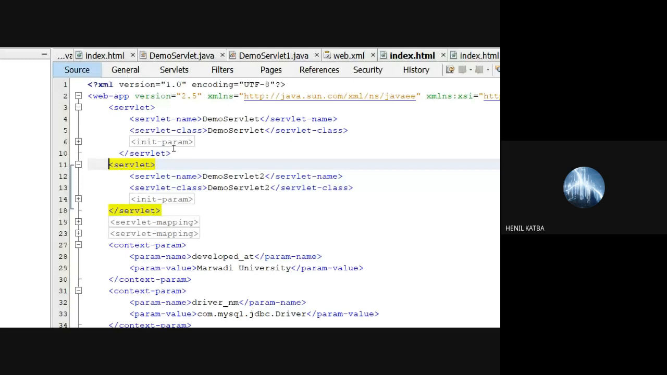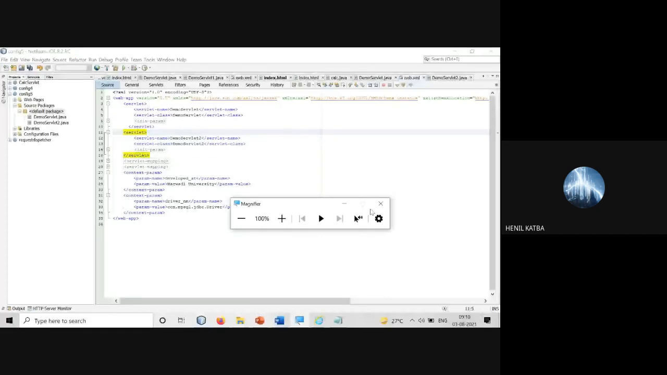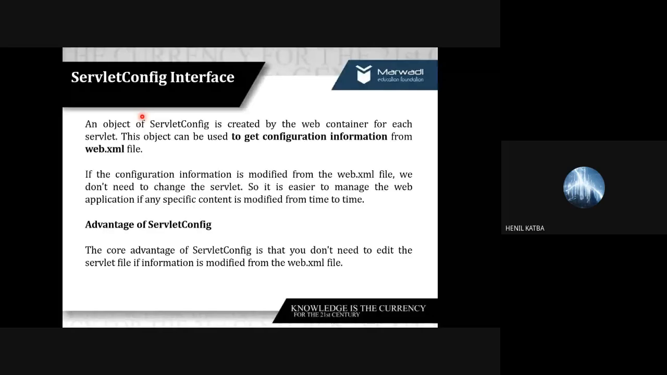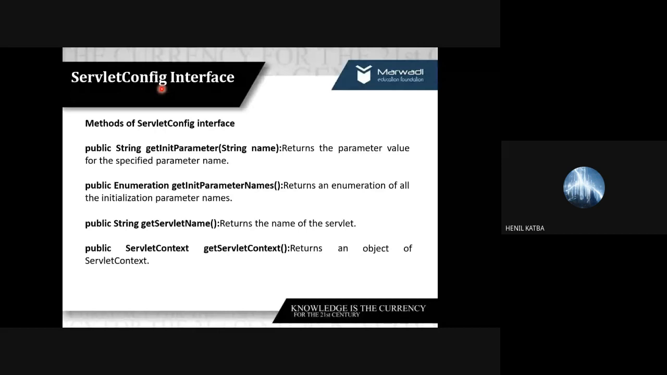Now, to access this, we have two interfaces, servlet context and servlet config. The object of servlet config, created by your web container, allows you to get the information from web.xml. This is specifically for config parameter or init parameter. The major advantage is if the information is changed, we just change web.xml, no need to change the servlet. This gives you the maintenance advantage. These are the methods available with the servlet config interface.